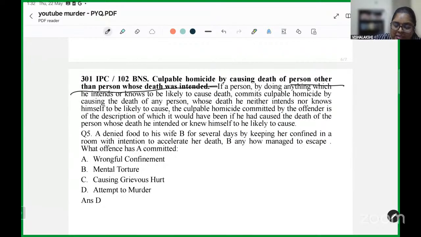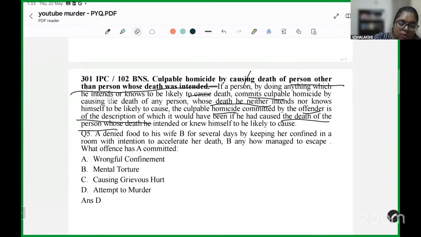It states that if a person, by doing anything which he intends or knows to be likely to cause death, commits culpable homicide by causing death of any person whose death he neither intends nor knows himself to be likely to cause, the culpable homicide committed by the offender is of the description of which it would have been if he had caused the death of the person whose death he had intended or knew himself to be likely to cause.